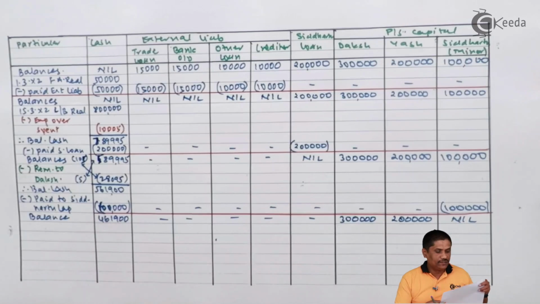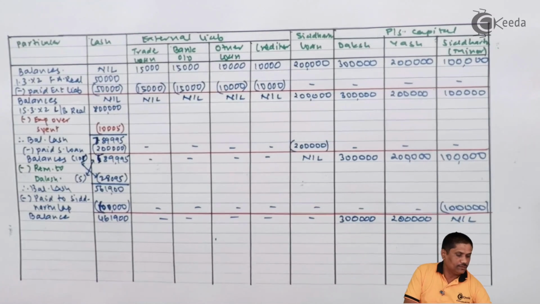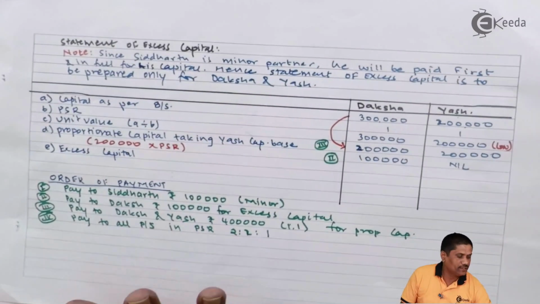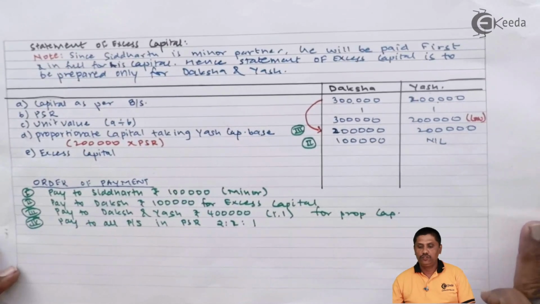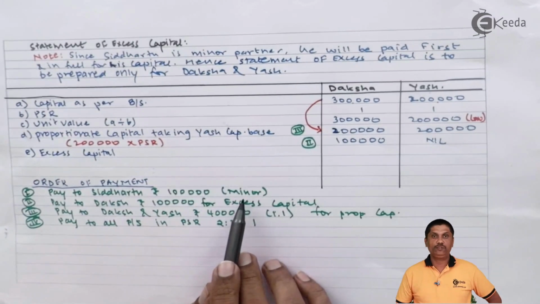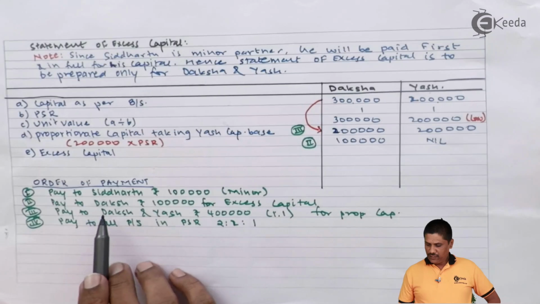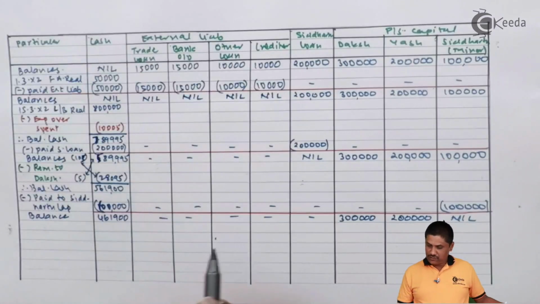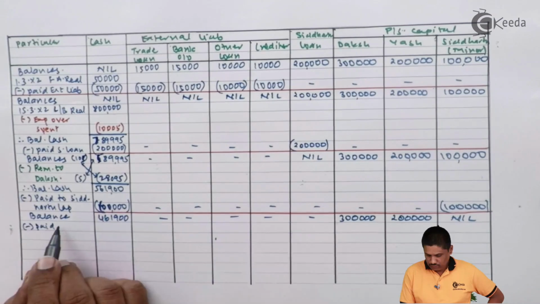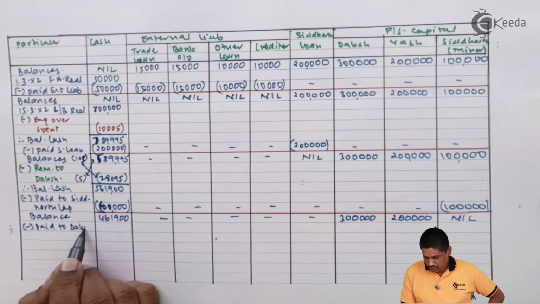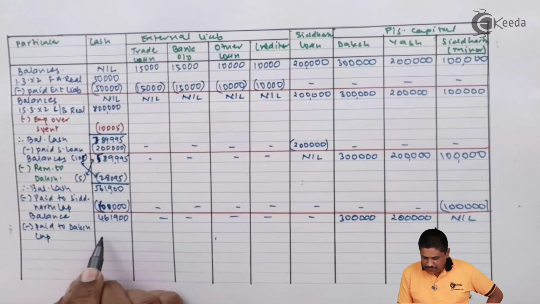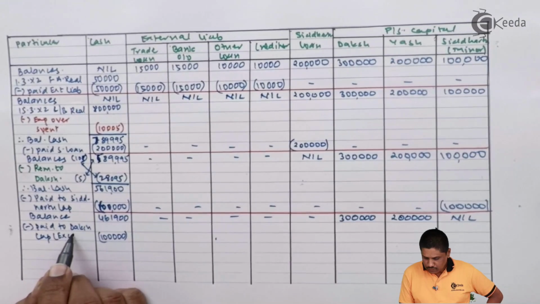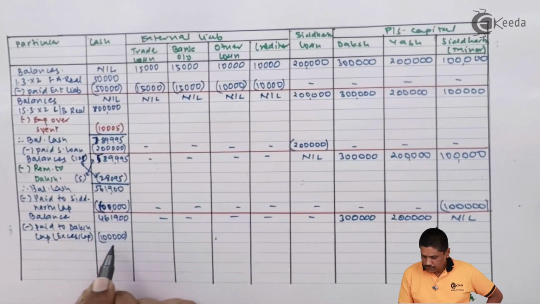Then I decided next to pay 1 lakh rupees to Daksha. See your excess capital statement what you have prepared. यहाँ पे हम लोगों ने डिसाइड किया था 1 लाख रुपीज we will pay to the Siddharth being a minor. Then we will pay 1 lakh to Daksha for his excess capital. As we decided, for his excess capital we are paying 1 lakh.